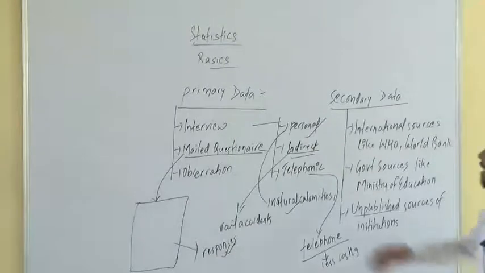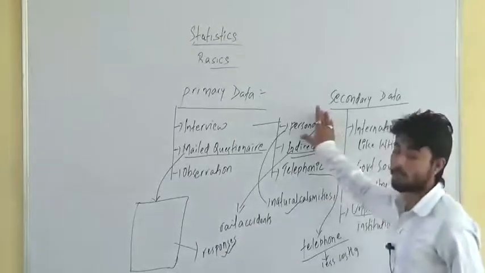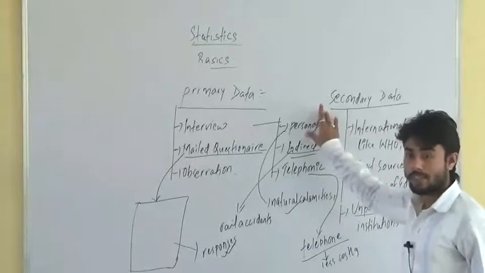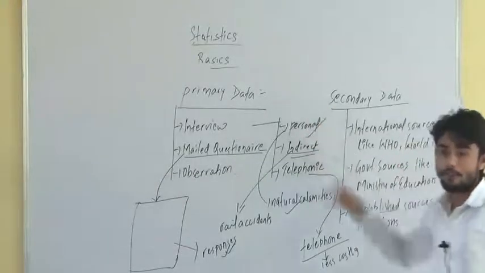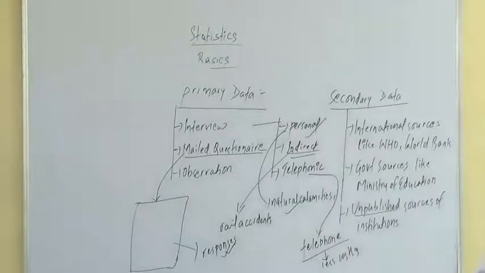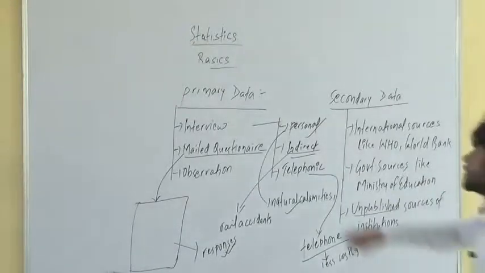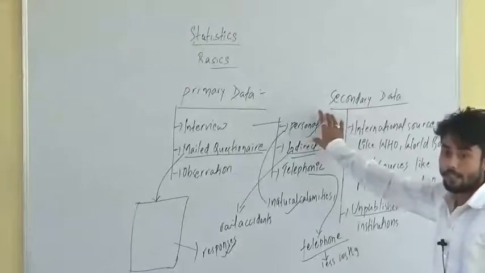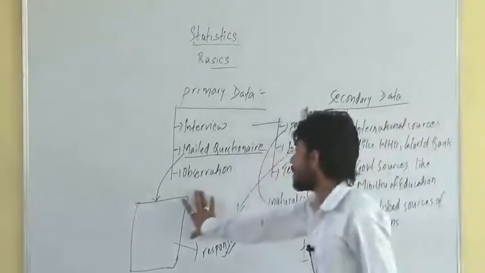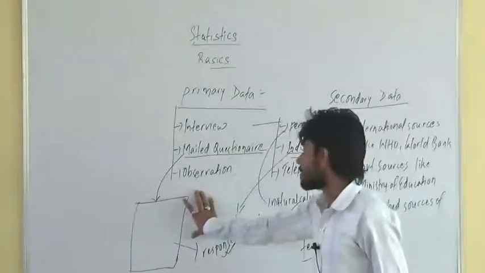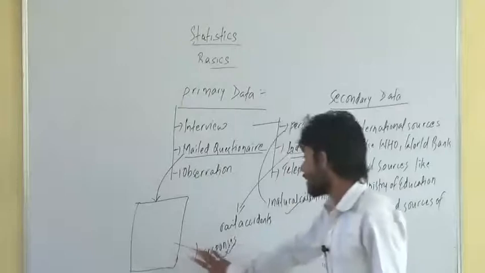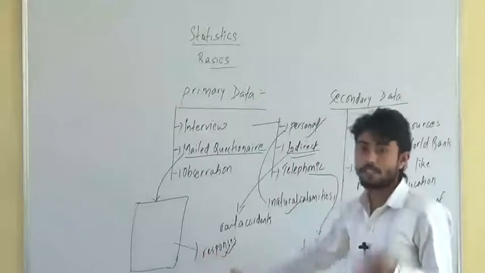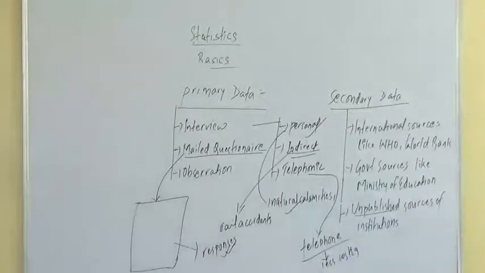Can you gather the required amount of information through a personal interview? No. At most, a person can sit with you and give information for half an hour or one hour. You can't get every piece of required information in that time. But if you send a mail which contains different questions, you can get the maximum number of responses. However, the possibility of responses is less. People may ignore your questions. So this is one limitation.